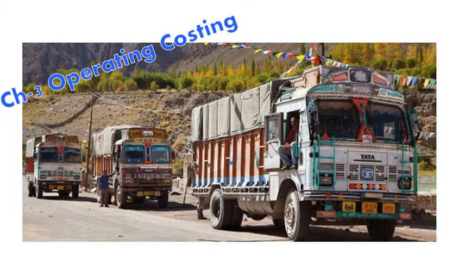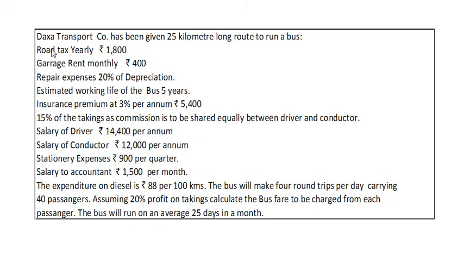Dear students, today we will solve one example in chapter 3, operating costing, in the subject Advanced Accounting and Auditing paper 3 for class second year BCom semester 4, Veer Narmad South Gujarat University. Here is the question. Daksha Transport Company has been given a 25 kilometers long route to run a bus.